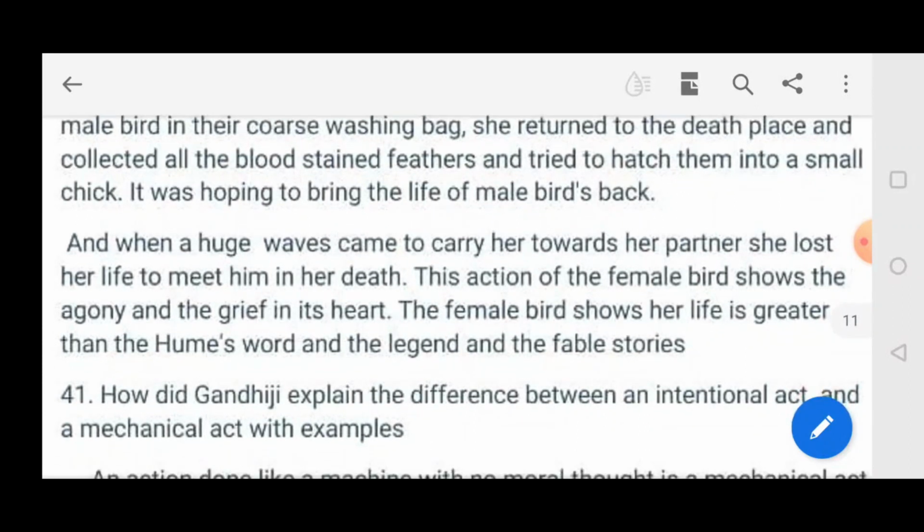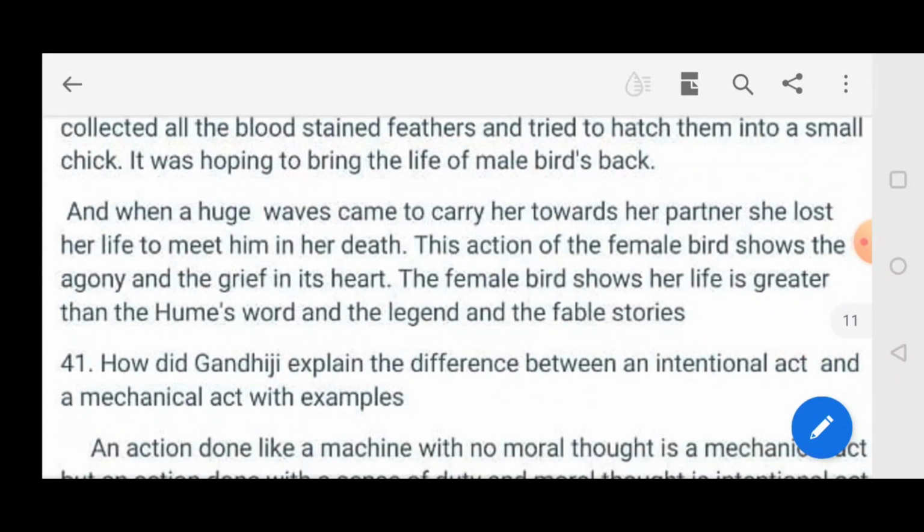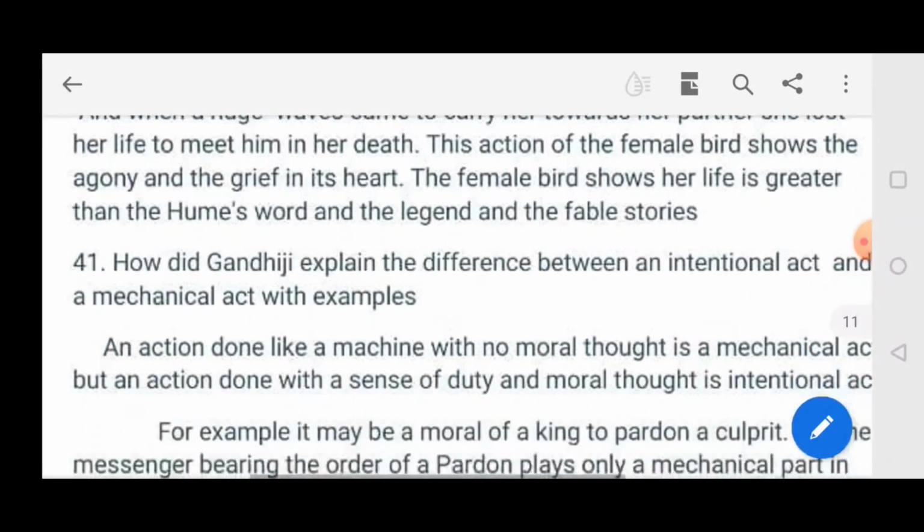She was hoping to bring the male bird back to life. And when a huge wave came to carry her towards her partner, she lost her life to meet him in her death. This action of the female bird shows the agony and the grief in its heart. The female bird shows her love is greater than the human's words and the legend and the fable stories.